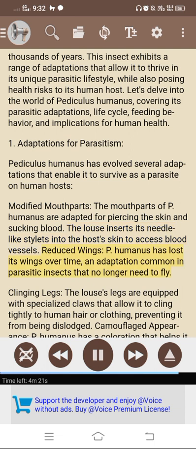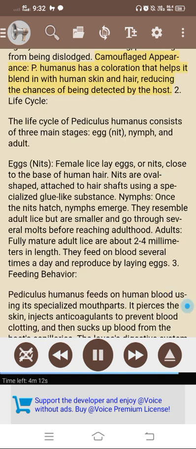Reduced wings. P. humanus has lost its wings over time, an adaptation common in parasitic insects that no longer need to fly. Clinging legs. The louse's legs are equipped with specialized claws that allow it to cling tightly to human hair or clothing, preventing it from being dislodged. Camouflage appearance. P. humanus has a coloration that helps it blend in with human skin and hair, reducing the chances of being detected by the host.